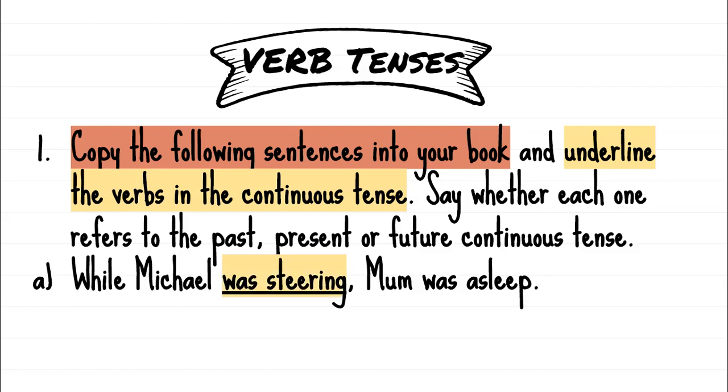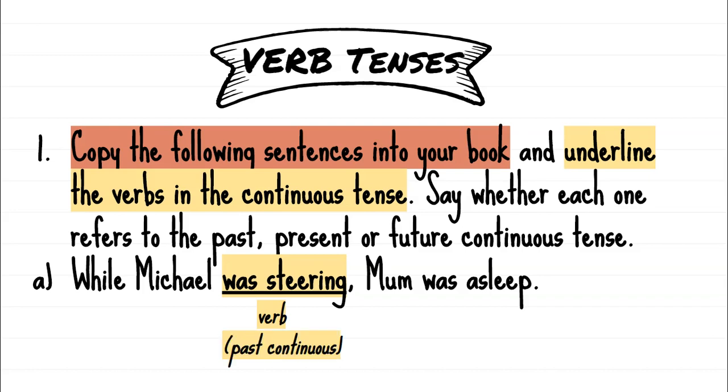All right. There is our verb that's in the continuous tense. I've underlined it. Was stirring. Anytime you underline or put anything in brackets, you need to label it as well. The label needs to be underneath. So first of all, I want to ask that you label it verb if you haven't done so already. Then they want us to say whether it's past continuous, present continuous, or future continuous.